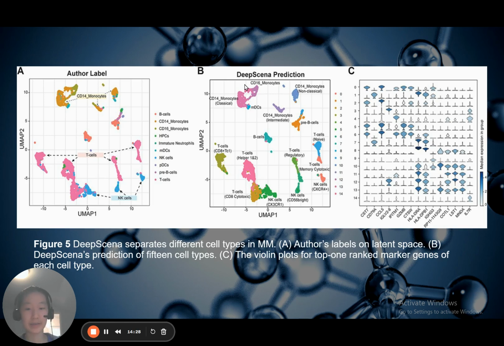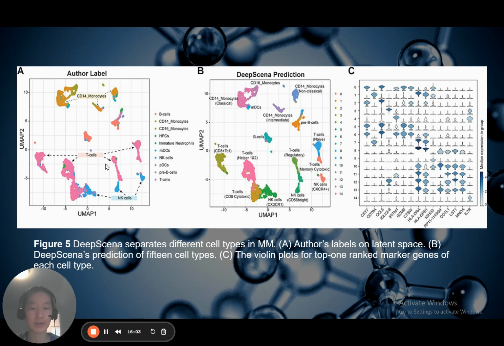Specifically, the original labels of the 10 cell types were divided into several small clusters, including CD14 monocytes, T cells, and natural killer cells. For example, CD14 monocytes were distributed across 3 groups, natural killer cells across 3 groups, and T cells across 4 groups. This indicates the possibility of further clustering these cell types into subpopulations.